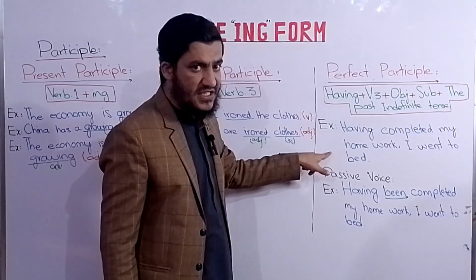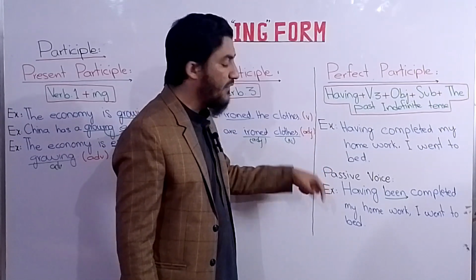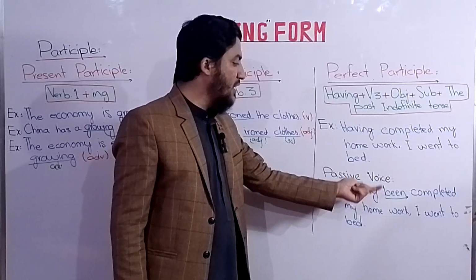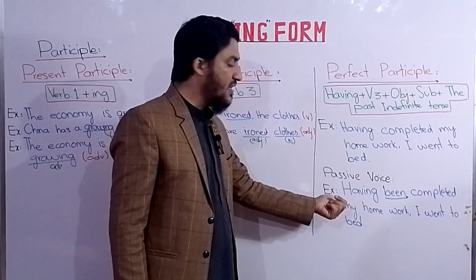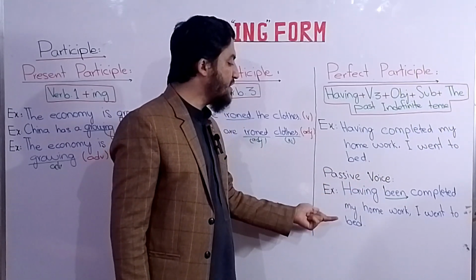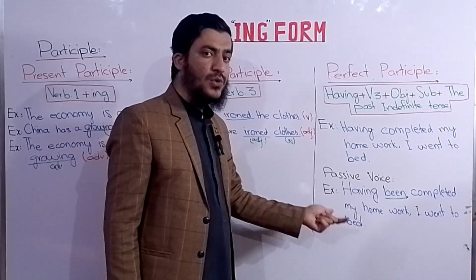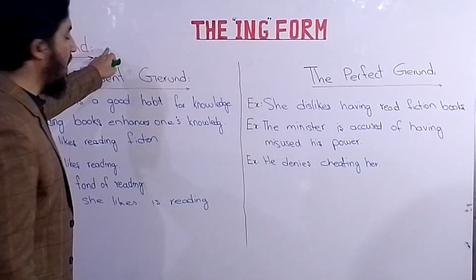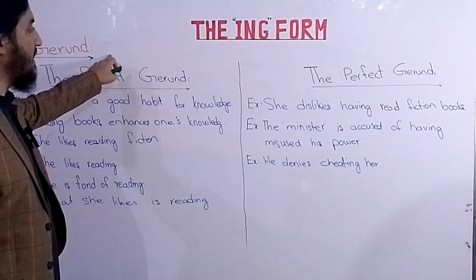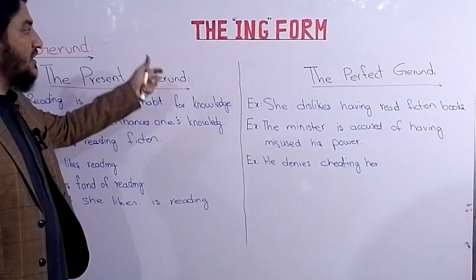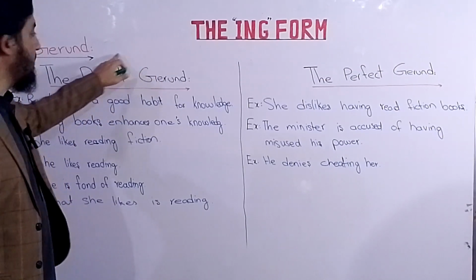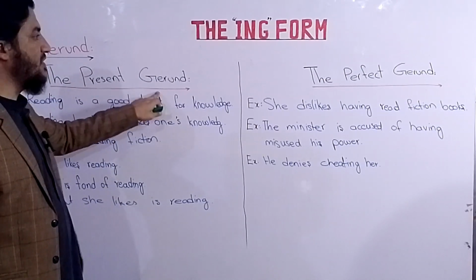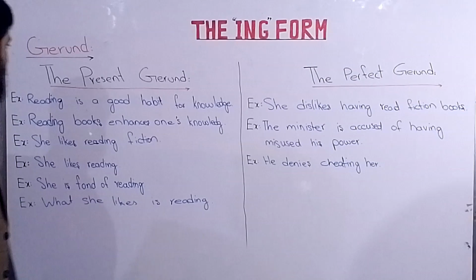I can convert this sentence into passive form like having been. I should put been in between the verb and the having. Having been completed my homework, I went to bed. So dear students, then comes the gerund. Whenever the first form of the verb plus ing acts or functions as a noun, it can be called a gerund. And it is divided into two types: the present gerund and the perfect gerund.